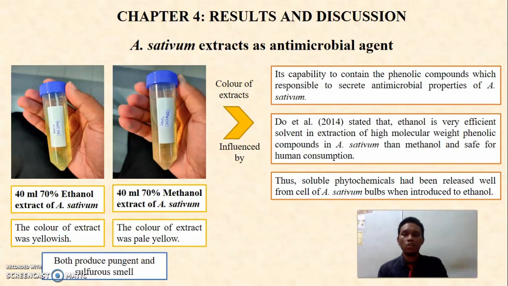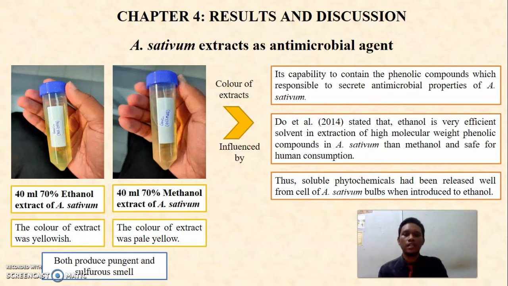The product from both A. sativum extracts shows 40 ml, 70% concentration and produces a pungent and sulfurous smell. Ethanol extract of A. sativum shows a yellowish color, while the methanol extract shows a pale yellow color. It is influenced by the capability to contain phenolic compounds, which are responsible for the antimicrobial properties of A. sativum.